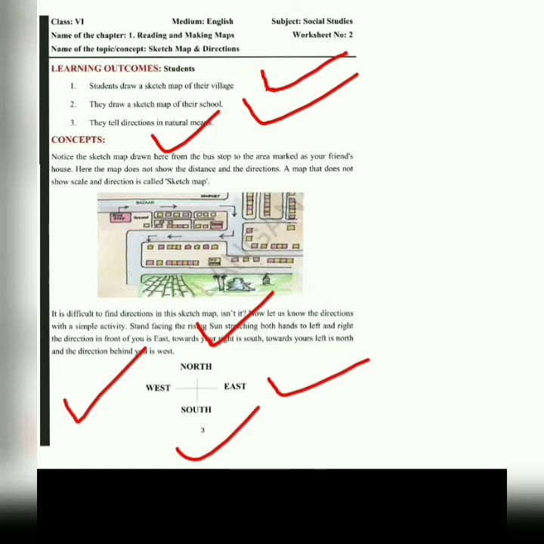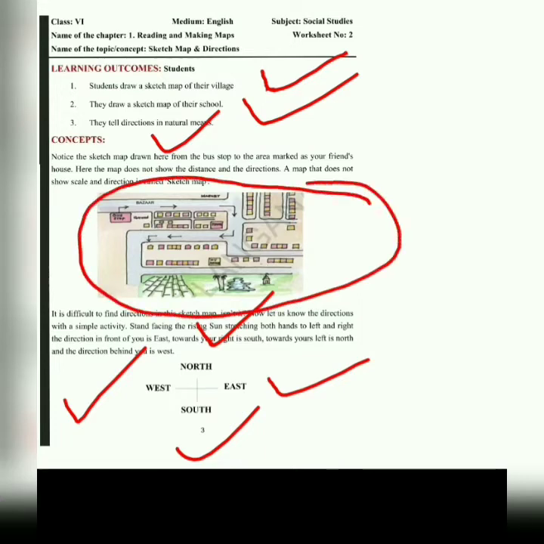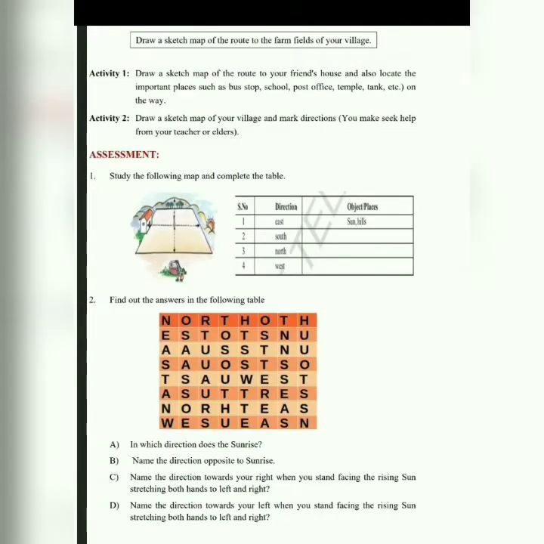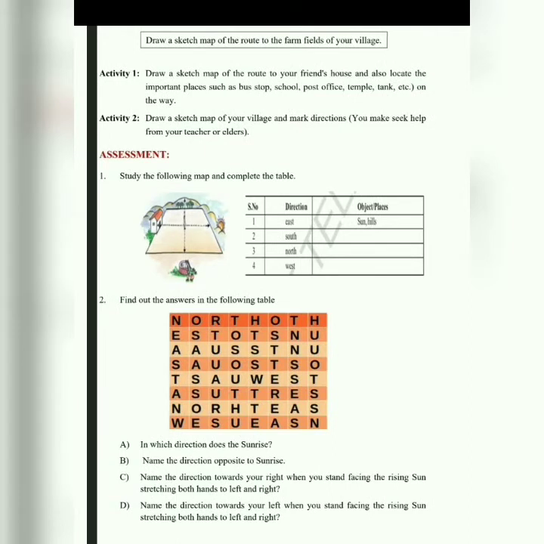According to the directions we may come to know which place is coming under which direction. A map that does not show scale and direction is called a sketch map. Under the sketch map we cannot show the directions. We just give an outlook of that place, right? In the first activity you have to draw a sketch or a route map of your friend's house, in which you have to locate places like the bus stop, post office, temple, tank. In the second activity you have to draw a village of your own and mark the directions.